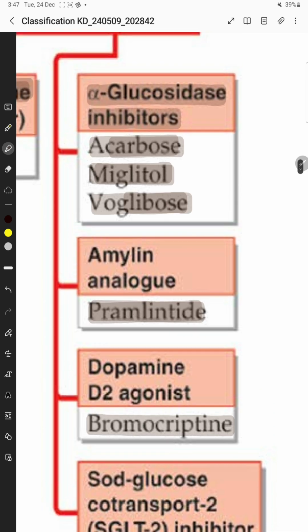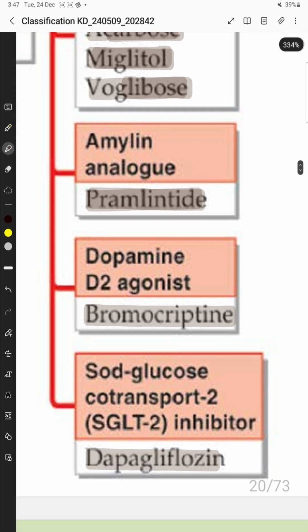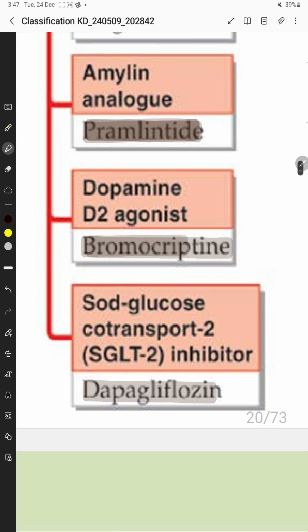So in miscellaneous drugs, we have alpha glucosidase inhibitors like acarbose, voglibose and miglitol. Amylin analogs like pramlintide, dopamine agonist, bromocriptine, and SGLT2 inhibitor, dapagliflozin.